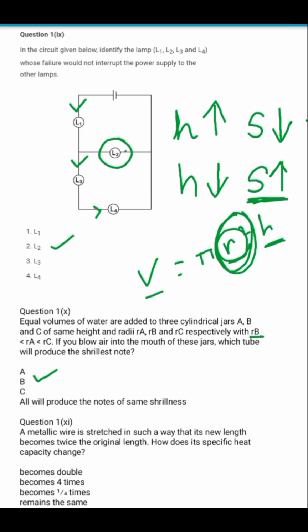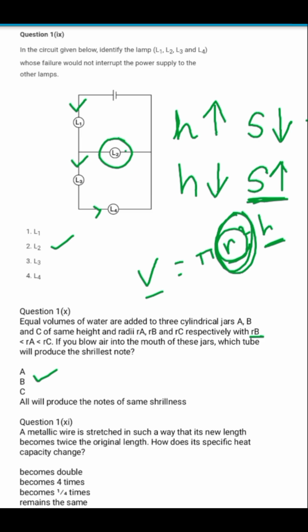Next, let's move on to the 9th question. A metallic wire is stretched in such a way that its new length becomes twice the original length. How does its specific heat capacity change? Now we know very well that the specific heat capacity and the specific resistance of a wire are a phenomenon of the material, not of the size and shape of the wire.